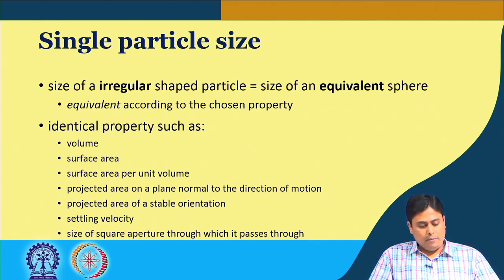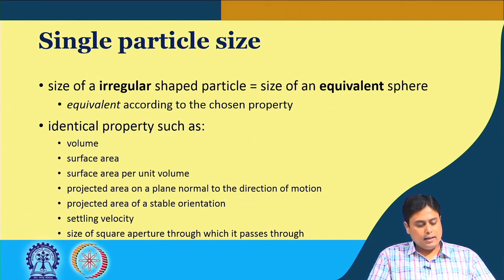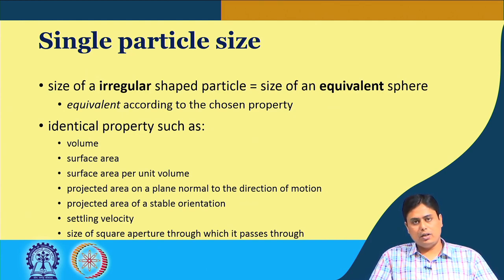And finally, another possibility is the size of a square aperture through which the particle passes during the screening or sieving operation. How do we separate different size particles? We take them on a screen, shake or vibrate it, and then separate different size particles through the overflow and the underflow.